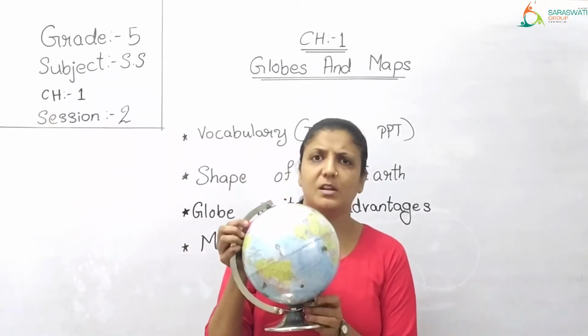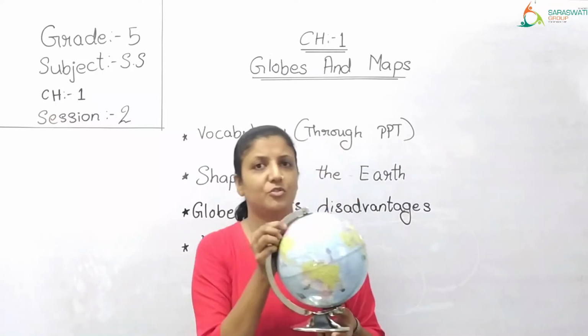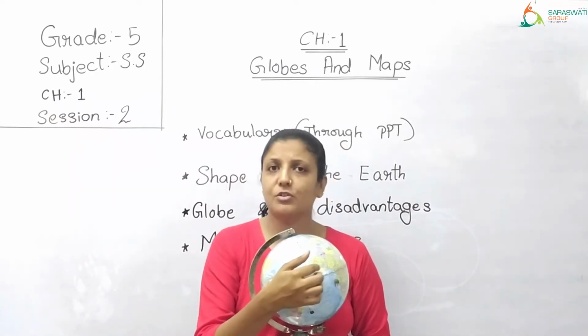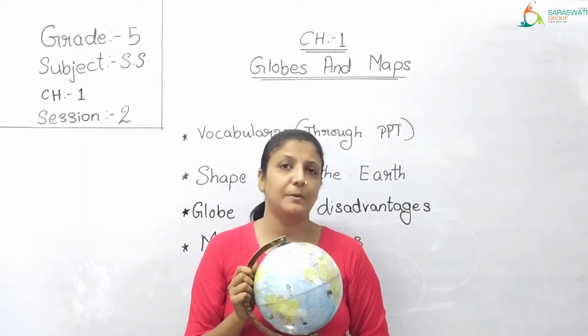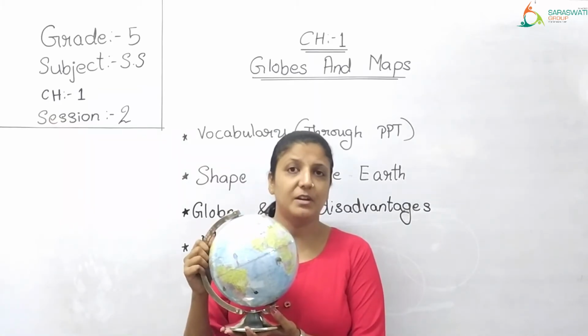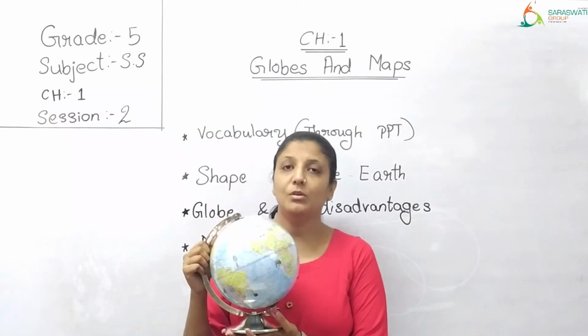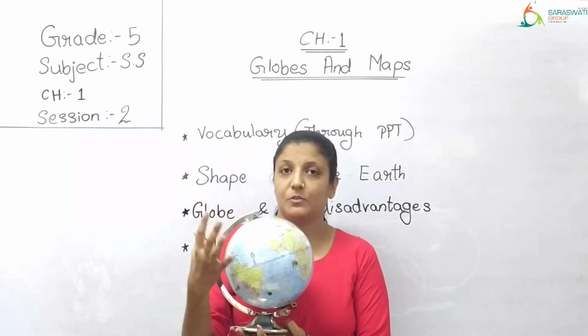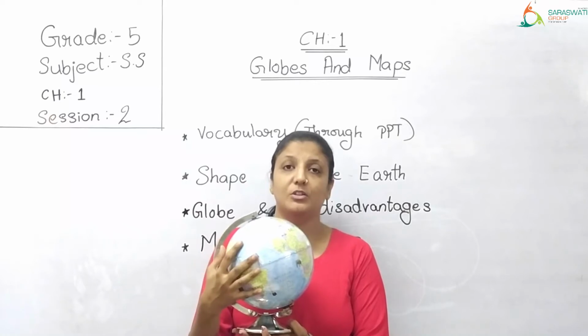This globe, it cannot be carried from one place to another place easily. Minute details of all the places are not given. Correct? Are all the details given here? No. And it will not show all the parts of the earth together.